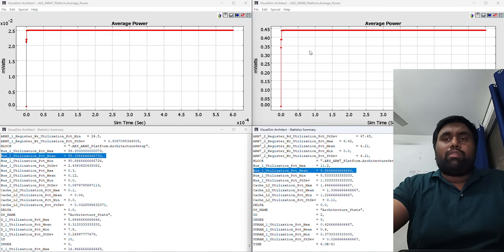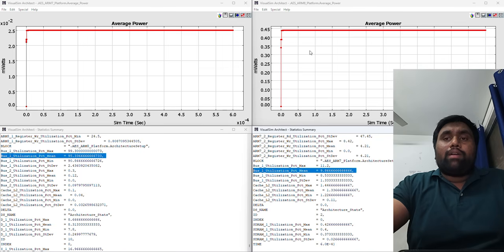ARM Cortex M4 runs at 200 megahertz in real products. Even at 200 megahertz, ARM7 bus still has plenty of headroom, whereas ARM8 Cortex A53 runs at 1.4 gigahertz, 28 times our test speed. At that speed, the bus would be overwhelmed, and the conclusion is clear.